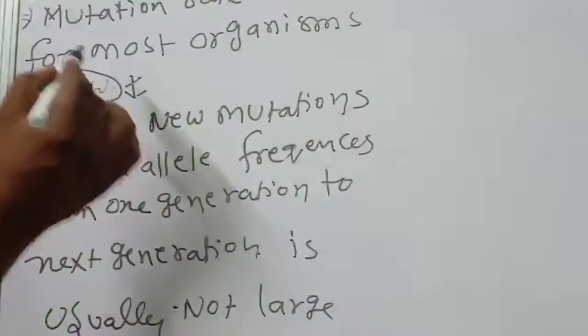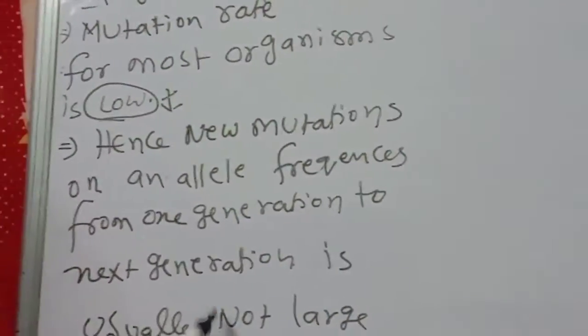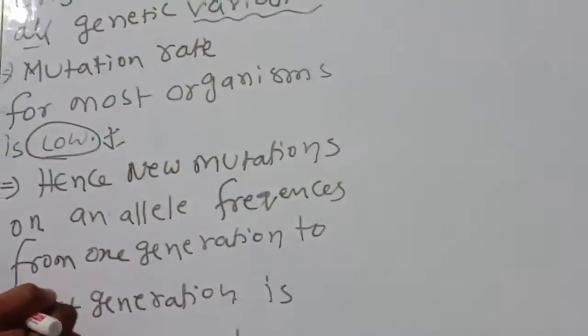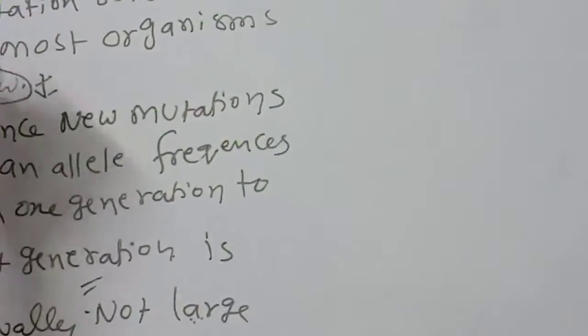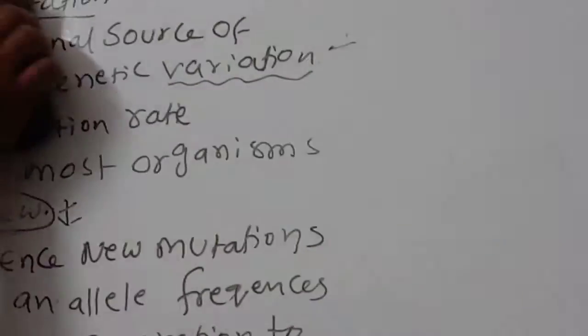Low, not large. Mutations are there, but not large. A new species will show fewer changes. This is about mutation.